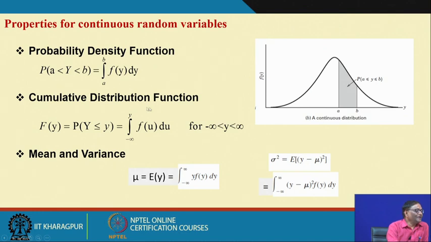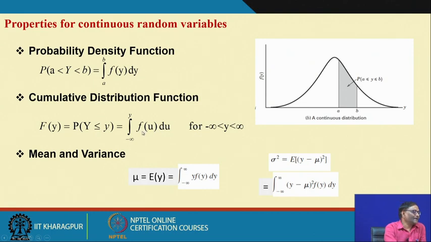Another one is the cumulative distribution function. Suppose I consider a value a here, and I ask what is the probability that the y value will be less than or equal to a. Then this is nothing but the area under the curve, to the left of a, and this is written as such, as we assume that the random variable ranges from minus infinity to plus infinity.